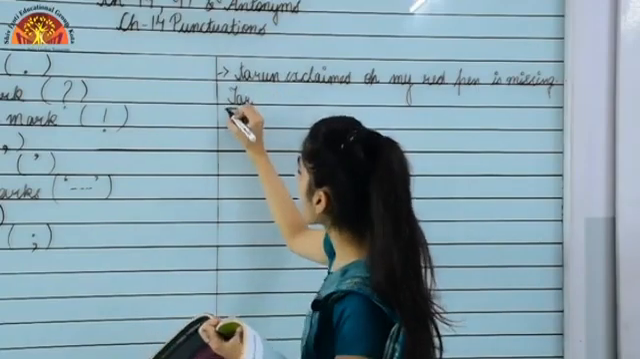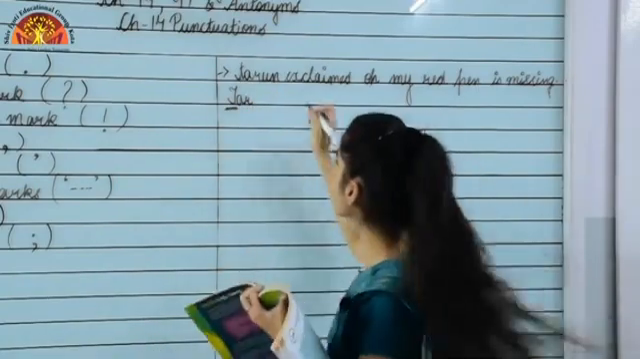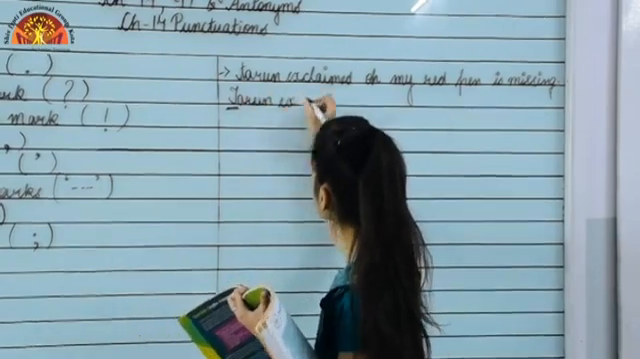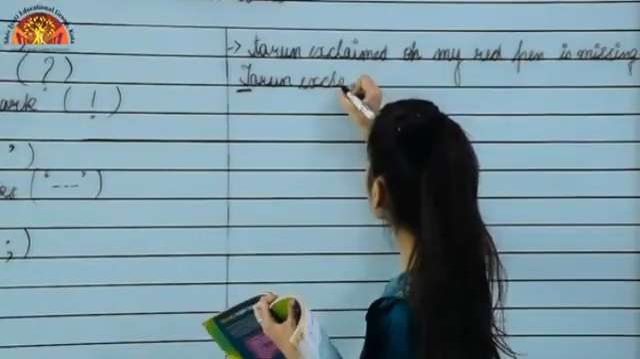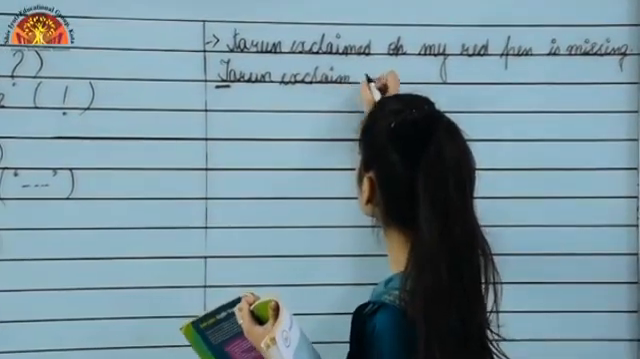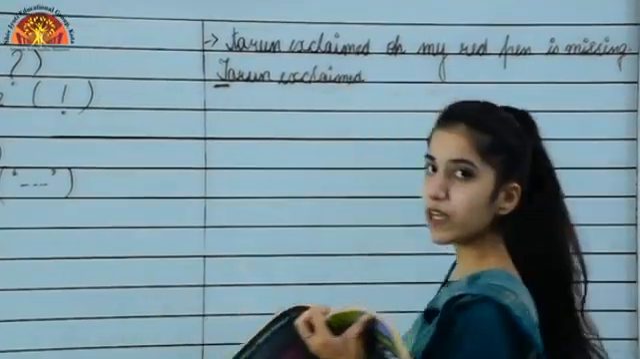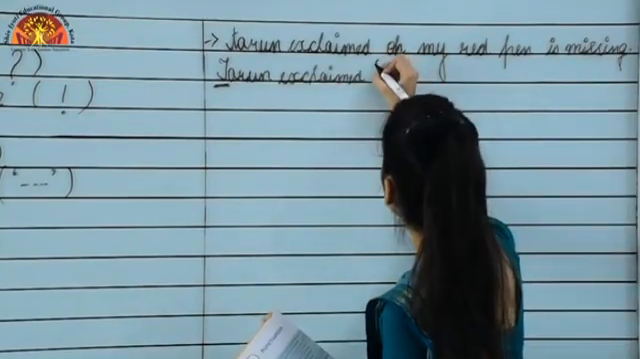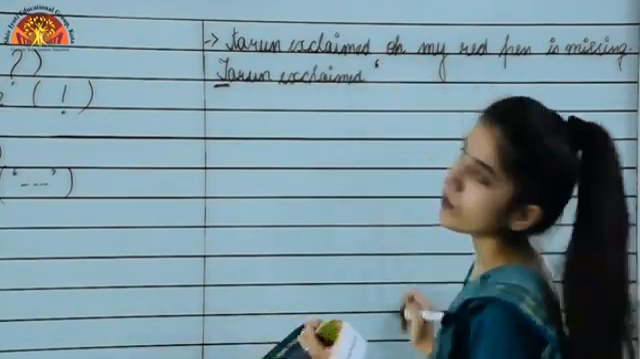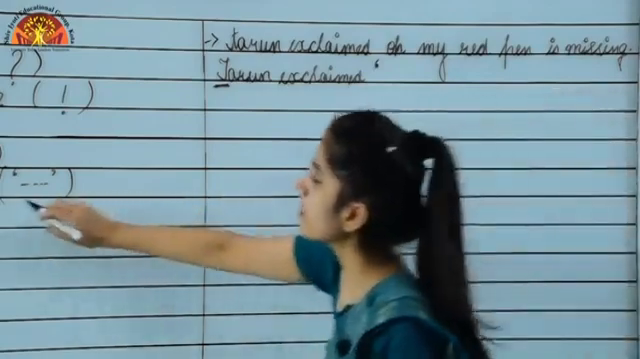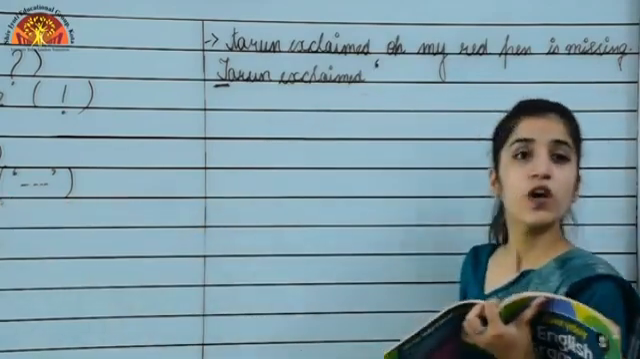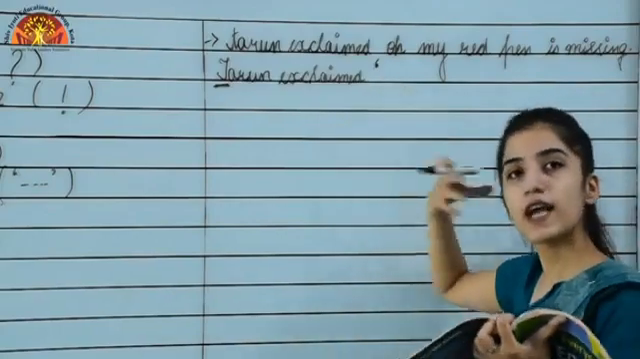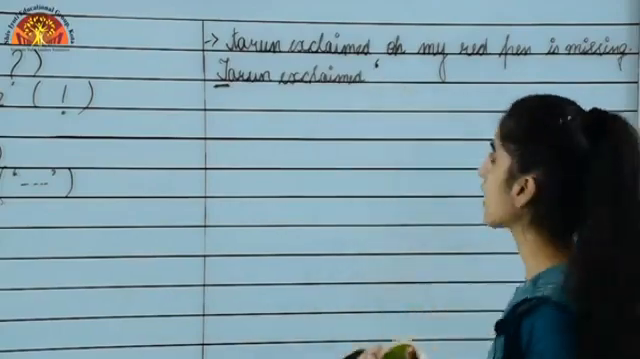Okay, I made it capital as I told you, right? Tarun exclaimed. Now here you can see that the direct words of the speaker are shown, right? So what we will do is add what, quotation marks. As I told you, we use quotation marks to state the direct words spoken by the speaker.